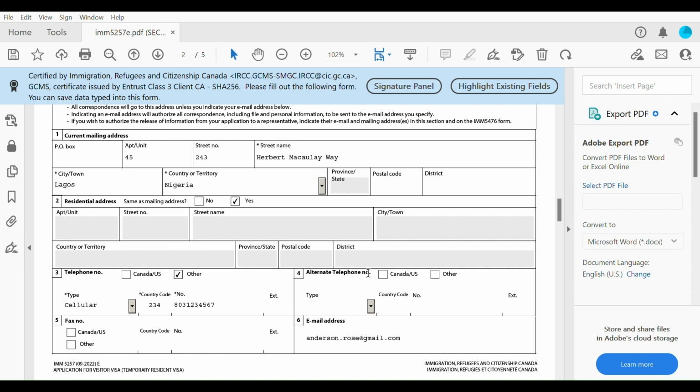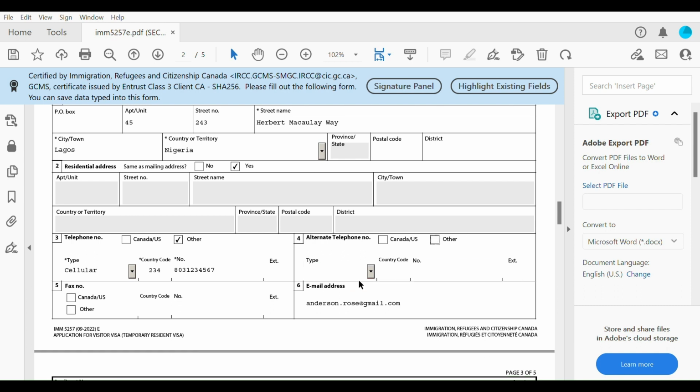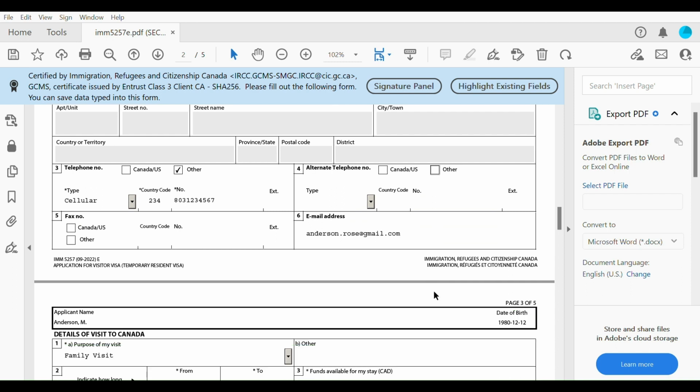If you have an alternative phone number, also indicate that here and put in the same information, the type of telephone, if it's residence or whatever, and then the country code, etc. I just have one phone number for this video. Okay, and then fax information. If you have any fax information, put all that in this box, and then your email address, which I already put in here as well.